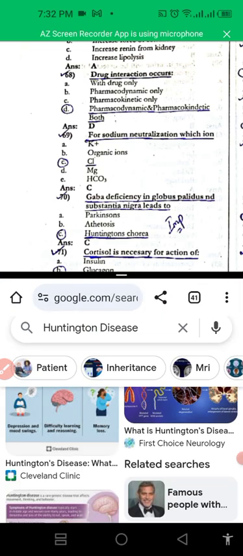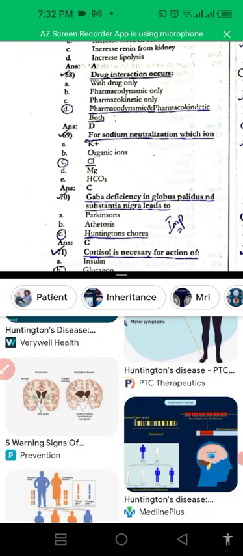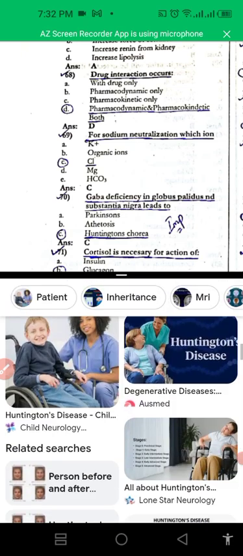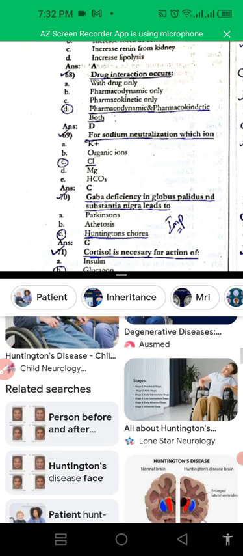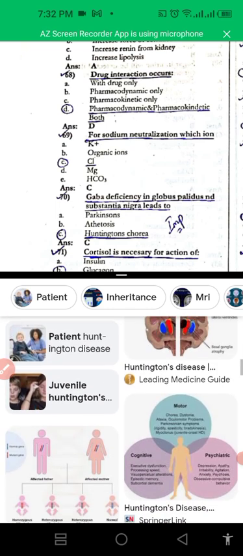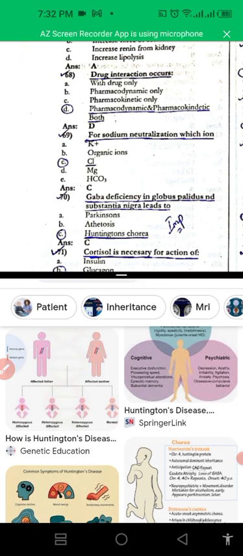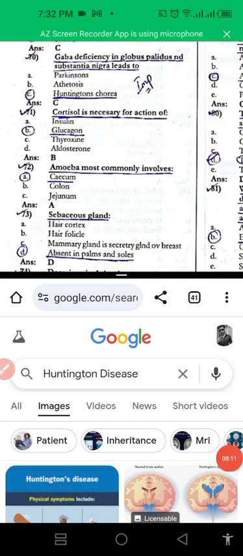GABA mismanagement and imbalance results into the Huntington disease, and Parkinson disease is because there will be low level of dopamine. So that's why there is a difference between Huntington disease and Parkinson disease. Patient will have chorea, and another thing that is very important to memorize is that globus pallidus and substantia nigra are important for Huntington disease. And the next one is